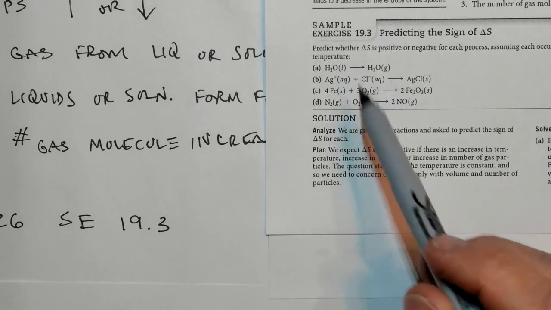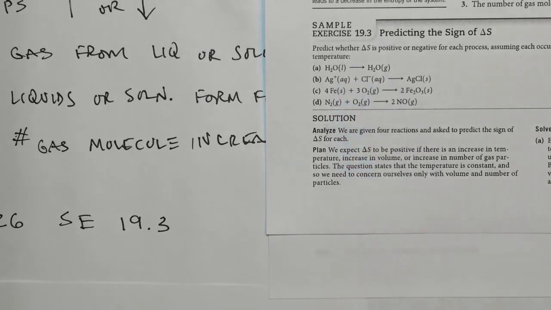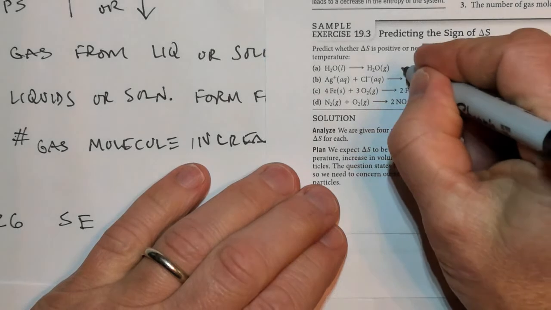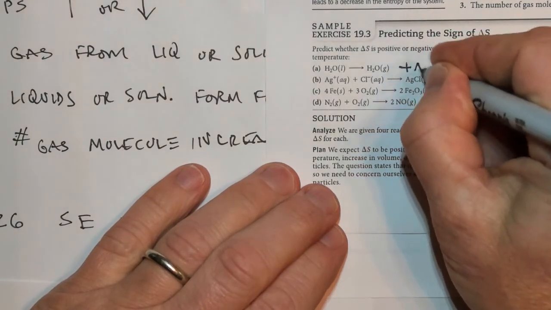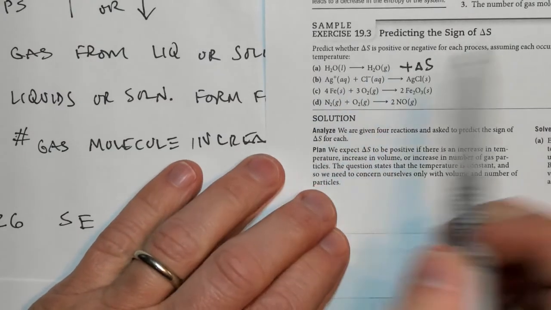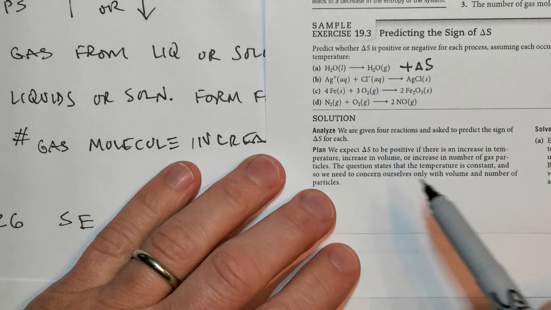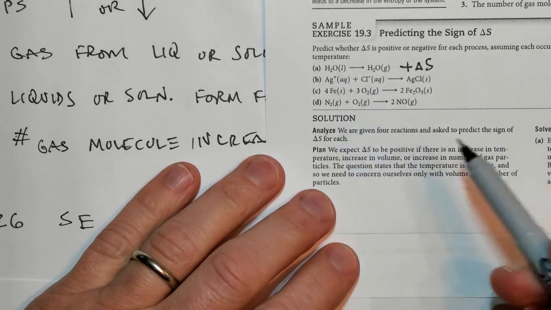And we just talked about when you go from a liquid to a gas, the particles spread out or move further apart from one another. There's more possible microstates, and so we'd say that the ΔS is positive, or the change in entropy would be positive for this to go from a liquid to a gas, because there's more microstates or more possibilities or mixed-upness of a gas than a liquid.